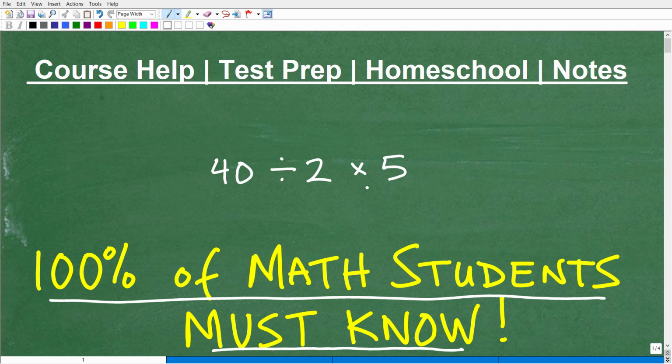This concept I'm talking about has to do with a problem like this. So we have 40 divided by 2 times 5. Do not use your calculator. Put your answer into the comment section, okay? So it's going to be interesting in a second.